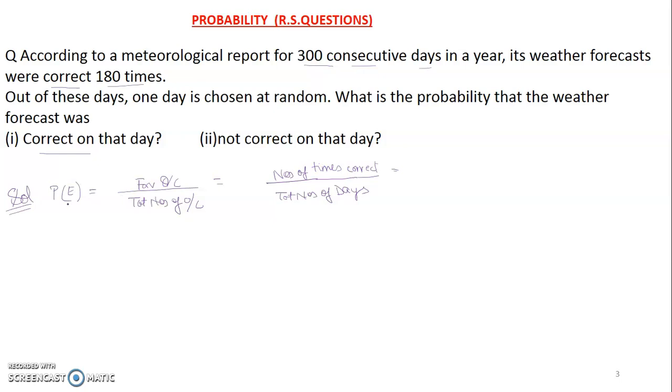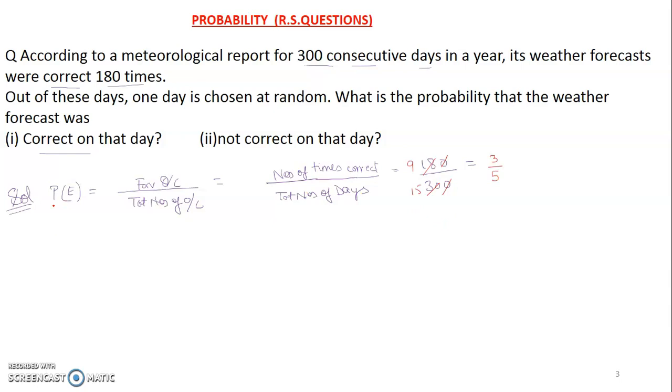It can be, as I told, tossing a coin or throwing a dice. Here the event is that a meteorological report was being checked for 300 consecutive days and it was correct 180 times. So we can write the number of times it was correct was 180, right? And for how many days? Total number of days, 300 consecutive days. So divided by 300. Now we can solve this. If we cancel this 0 and this 0, 2 nines are 18, 2 fifteens, 3 threes are 9, 3 fives are 15, so 3 by 5, right?